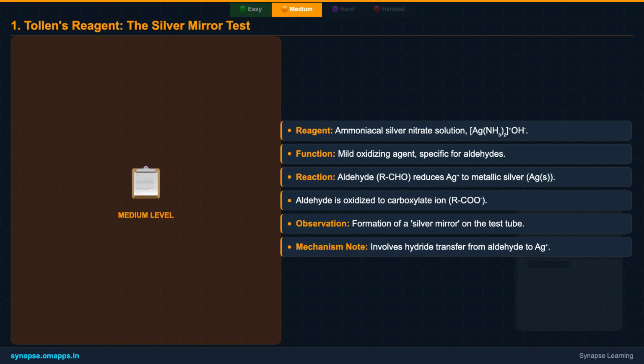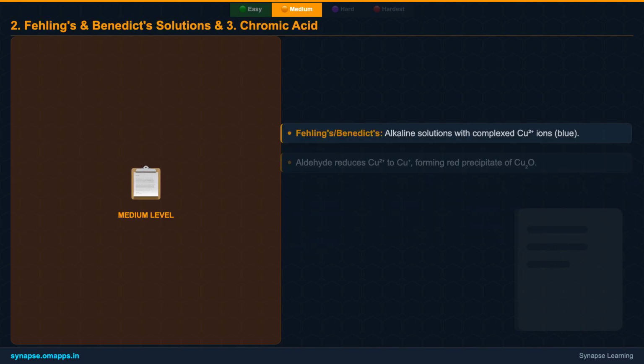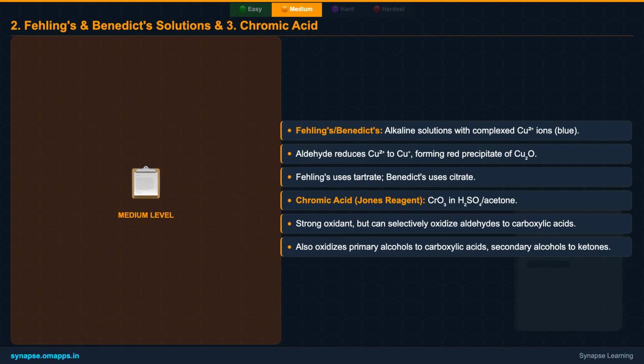Simultaneously, the aldehyde itself gets oxidized to a carboxylate ion. This reaction is not just a test, it's a beautiful example of a redox transformation. Understanding the simplified mechanism, where a hydride is transferred from the aldehyde to the silver ion, helps in grasping its selectivity.